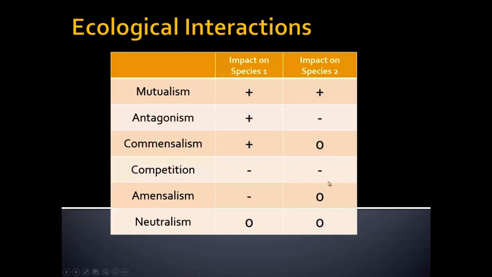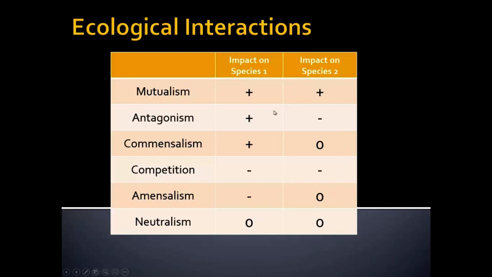Now, you can look at these other 3. You may have learned them in other classes. We're not going to talk about them. The reason that we focus on these first 3 is this is where we get coevolution commonly occurring, particularly in mutualism and antagonism. But in commensalism, it can occur also. And the reason why we see coevolution occurring in these relationships is because they're species that are dependent on one another. Now notice these are the 3 relationships that have at least one positive net benefit interaction.